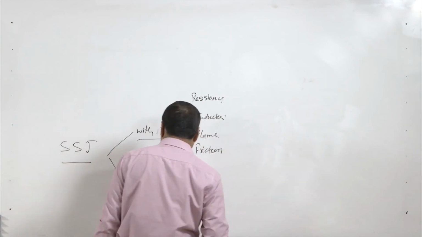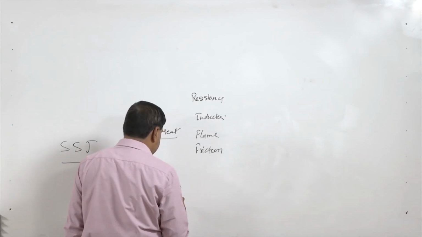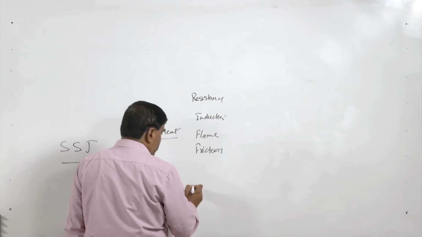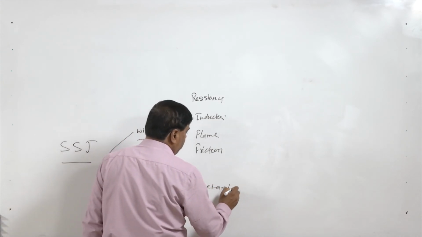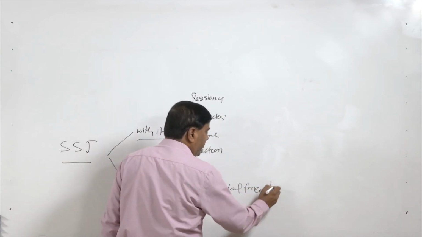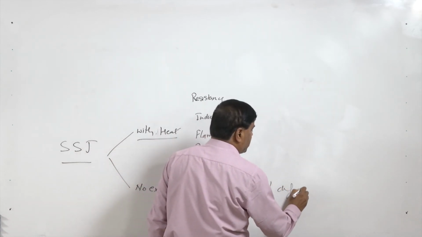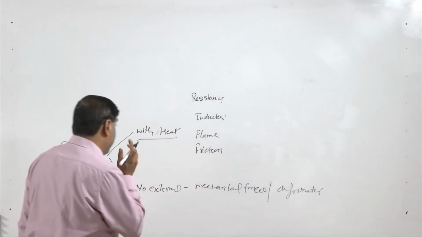So, frictional heating is involved. In other cases no external heat is there, just the mechanical forces are applied to facilitate the deformation at the interface, so that the bonds can be developed.